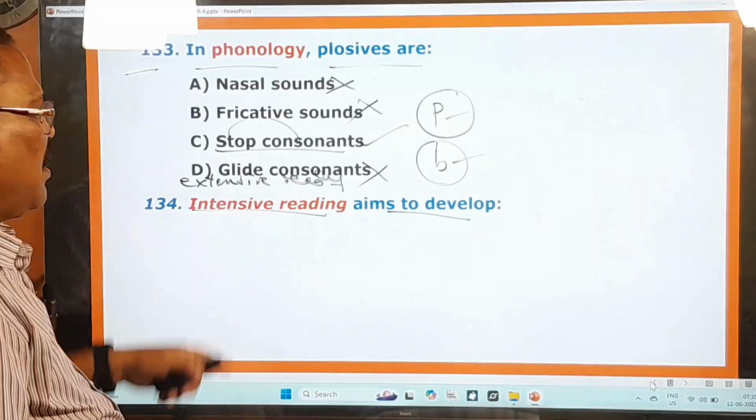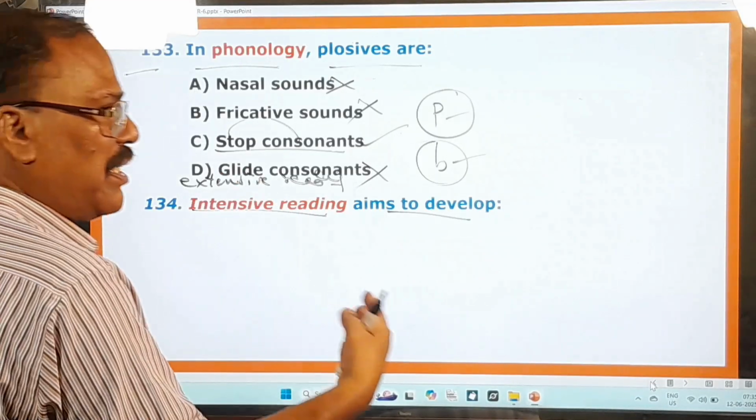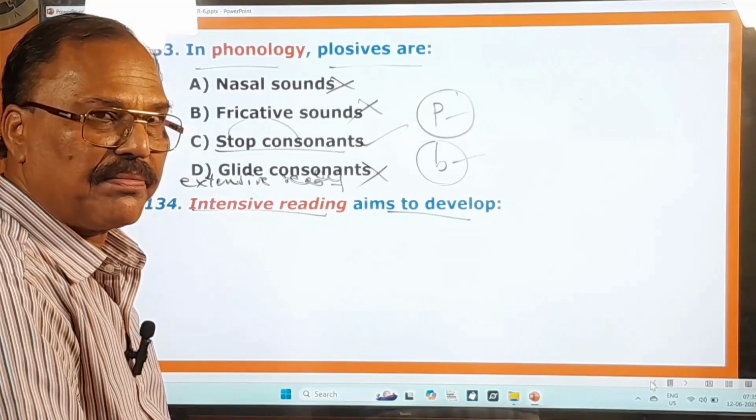So don't get confused with these words. This is extensive reading, this is intensive reading. Intensive reading means in-depth reading.